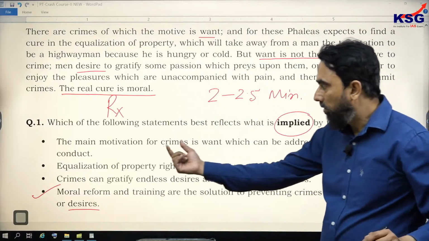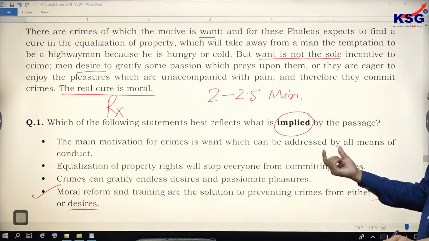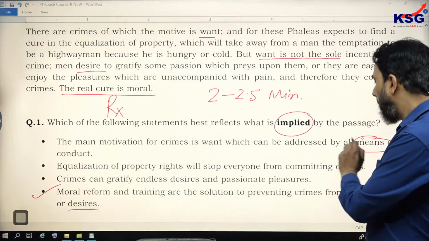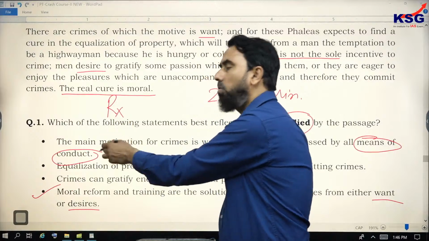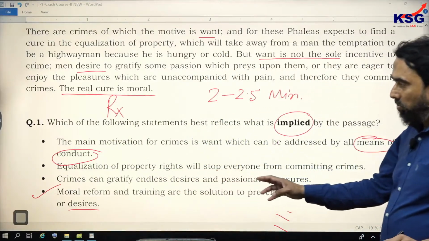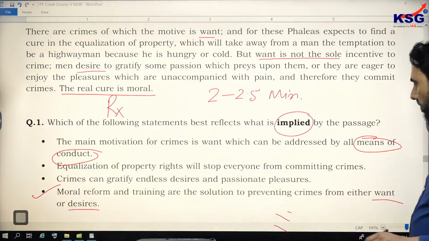Like option A, the main motivation for crimes is want, which can be addressed by all means of conduct. Where does it come from? The author's recommendation is not given here. Out. Second option, equalization of property rights will stop everyone from committing crimes.